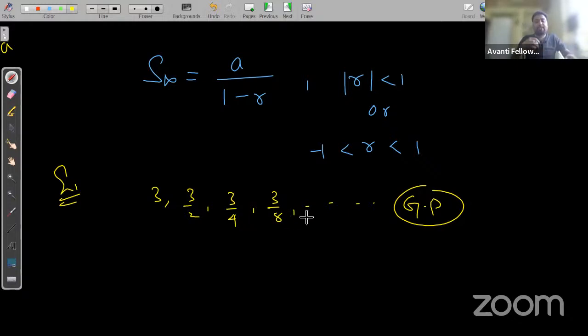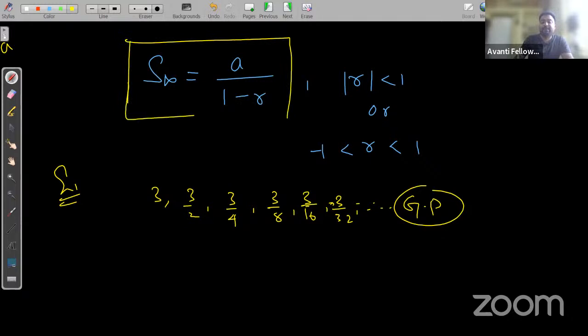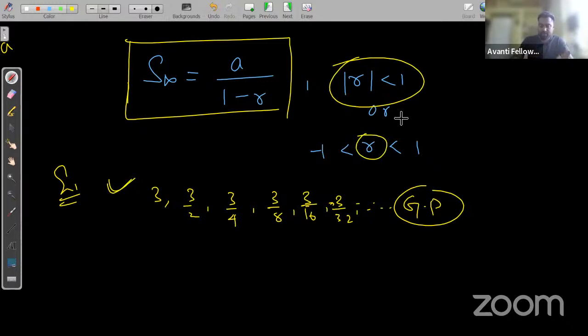Convergence means कुछ टाइम के बाद ऐसे 3 by 16 आएगा, 3 by 32 आएगा, है ना? कुछ टाइम के बाद ये फिनिश हो रहा है, वैनिश हो जा रहा है, ठीक है ना? सो 3 अपन इंफिनिटी तक चला जाएगा, एक पर्टिकुलर नंबर को वो कन्वर्ज कर रहा है ना? It is converging to a particular number, it is a converging series, right? Okay, so that's why the sum of an infinite GP is A upon 1 minus R, and this is the example when mod R is less than 1. Mod R is less than 1 means R must be lying between minus 1 and 1.